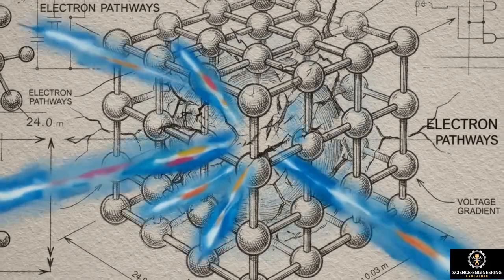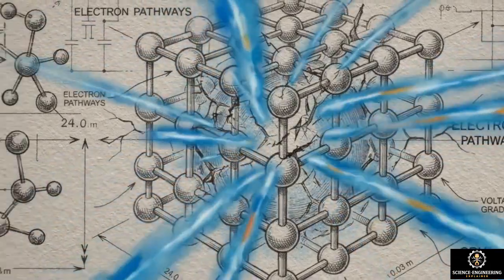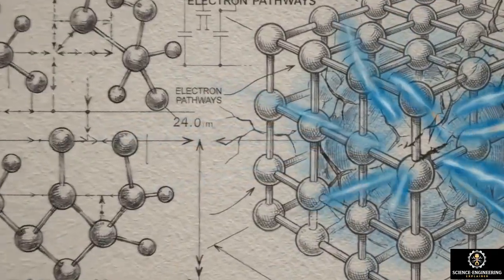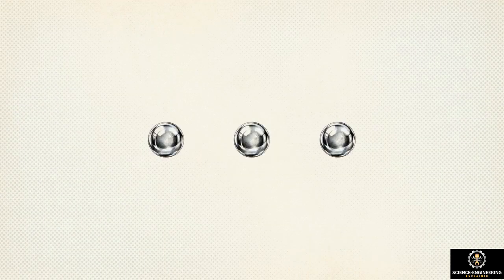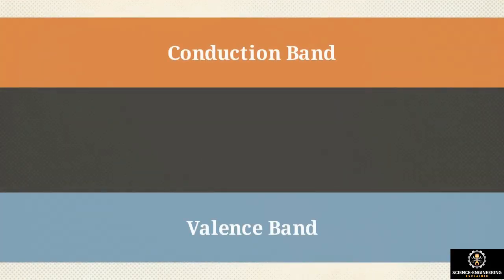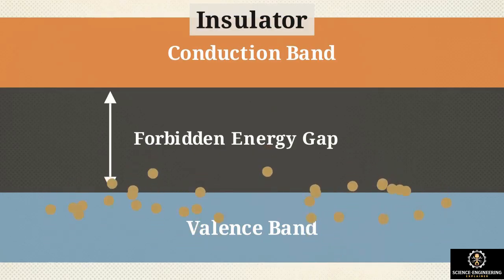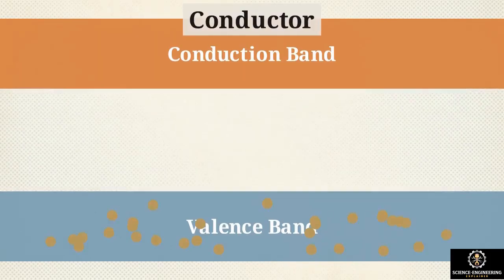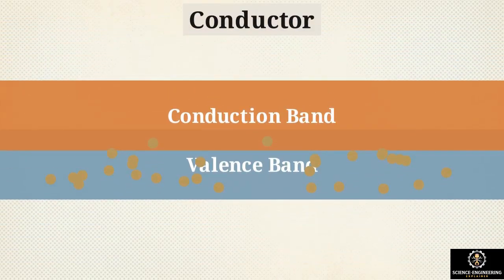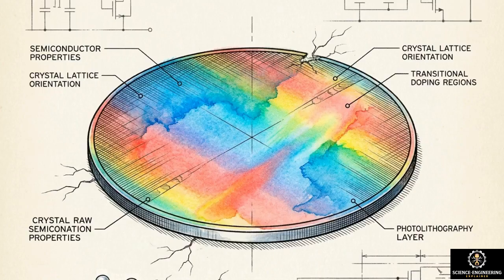To use those levers, we have to shift our focus from the static atomic grid to the electrons trying to navigate this flawed landscape. This animation shows how overlapping atoms cause electron paths to smear into distinct zones, called a valence band and a conduction band. They are separated by a strict boundary known as a forbidden energy gap. In an insulator, that gap is too wide for electrons to cross. In a conductor, the bands overlap, allowing electricity to flow freely. Semiconductors, like silicon, sit right in the middle. They have an energy gap that is small enough to be manually overcome.